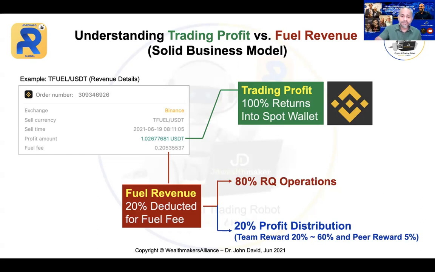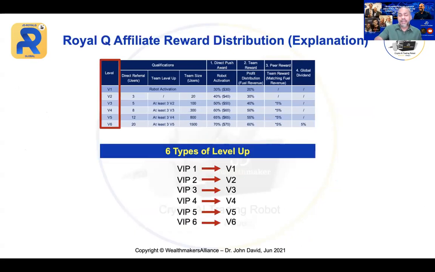So now the first thing, as I mentioned to you, there are 6 types of level up, or we call this VIP. So you got VIP 1 all the way to VIP 6. Let me explain to you each of these levels so that once you understand, you know exactly what to do. That's the most important thing.